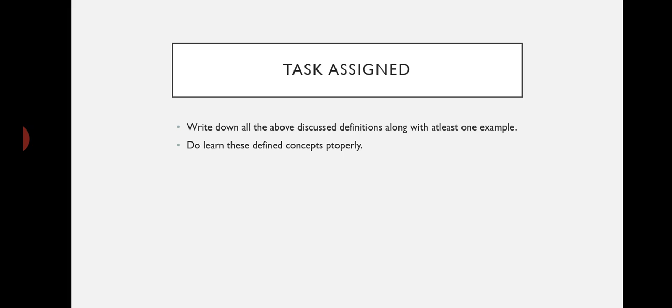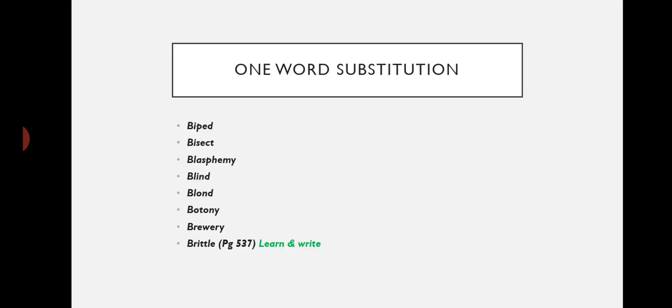The next thing, you'll go for your one word substitution. 8 words have been given over here on this slide. So these are on your page number 537. So you'll go for these 8 words, and words are given. You'll go for the description. Please learn and write and send it back to me, and I'll be giving my feedback on that.